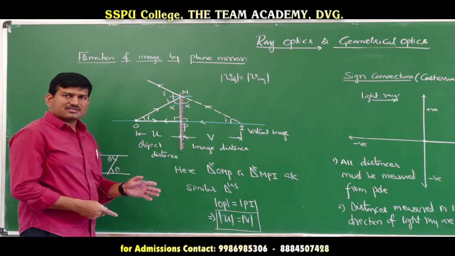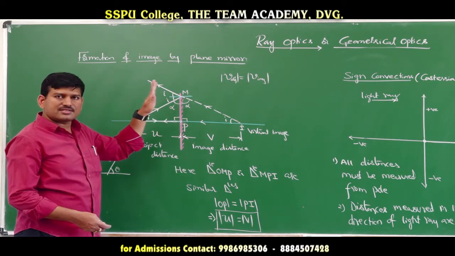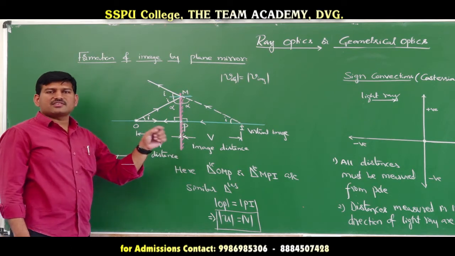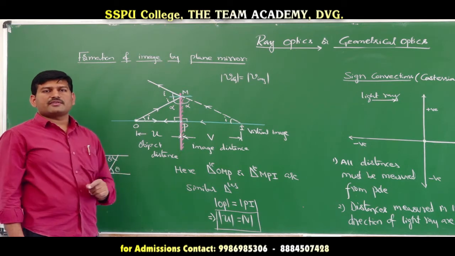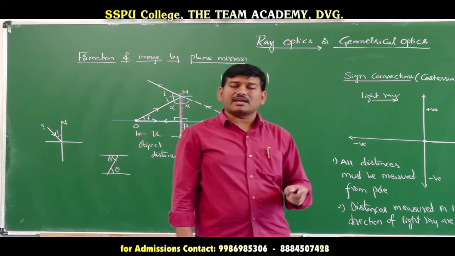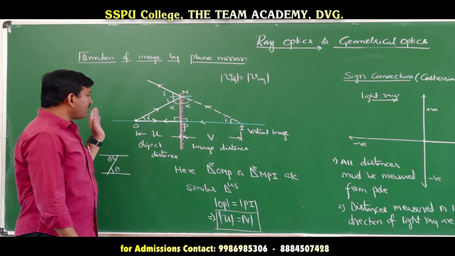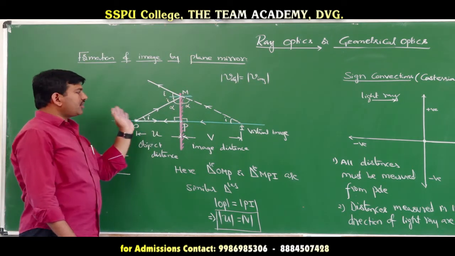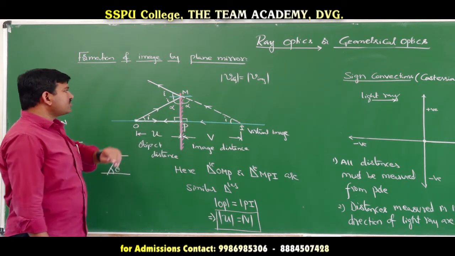Therefore, regarding the mirrors, the velocity of the object is equal in magnitude to the velocity of image, but opposite in direction. That means if you are running towards a mirror with a speed of 6 meters per second, what is the velocity of your image? Again, it is 6 meters per second only, but opposite in direction. That means if you are moving towards the mirror, your image will move towards the mirror. If you move away from the mirror, your image will also move away from the mirror. So this is about the formation of image by a plane mirror.